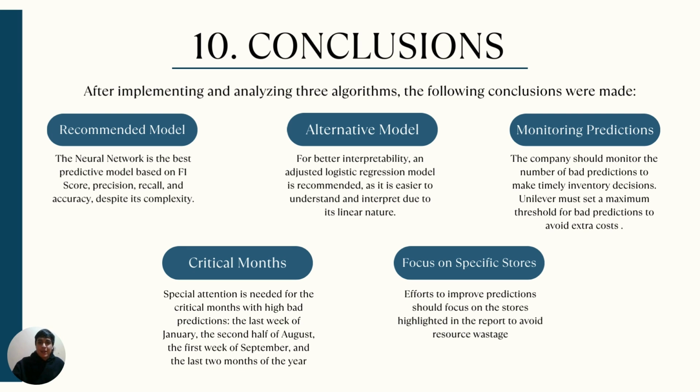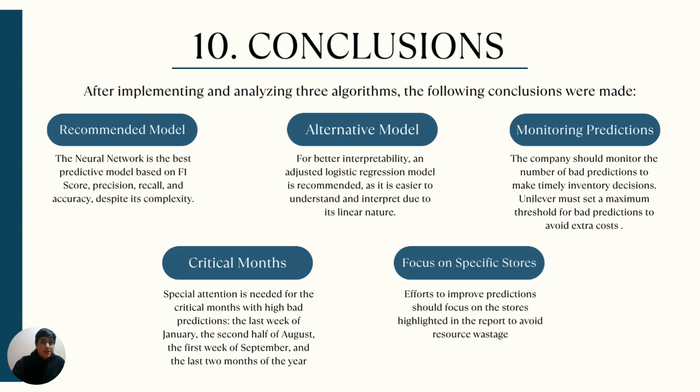Conclusions. The recommended model to implement is the neural network. In spite of its complexity of interpretation, after the data preprocessing, it is easy to implement. Also, it is the best predictor based on the established metrics of F1 score, precision, recall, and accuracy score.